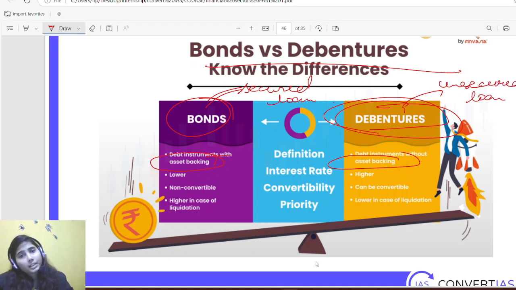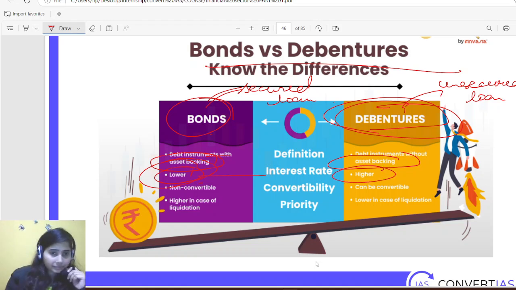Because bonds have asset backing, they carry lesser risk as compared to debentures. So the interest rate given on bonds is also lower than on debentures. Okay, so it is understood. Then convertibility.